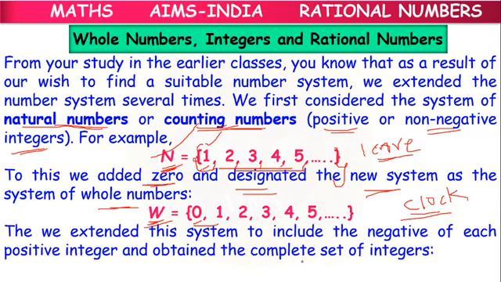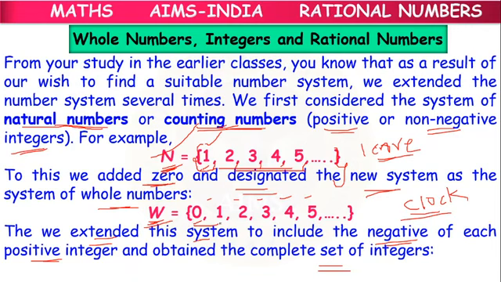Next, we extended this whole number system to include the negative of each positive integer and obtain the complete set of integers. All positive integers are there, but the minus sign is not there, meaning negative integers are not there.